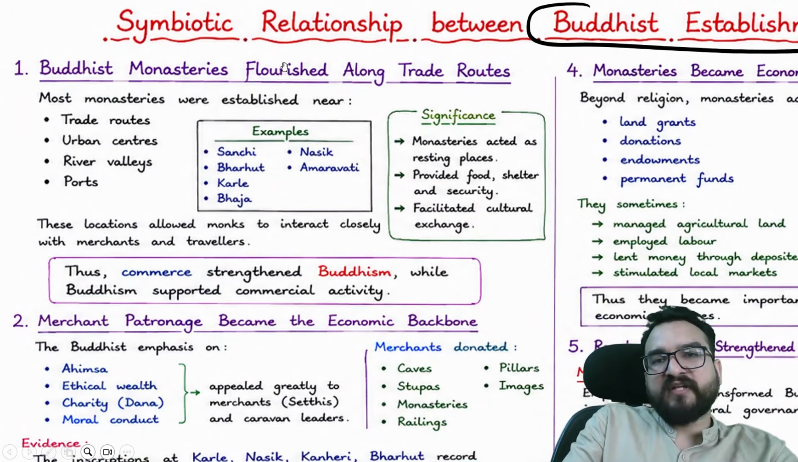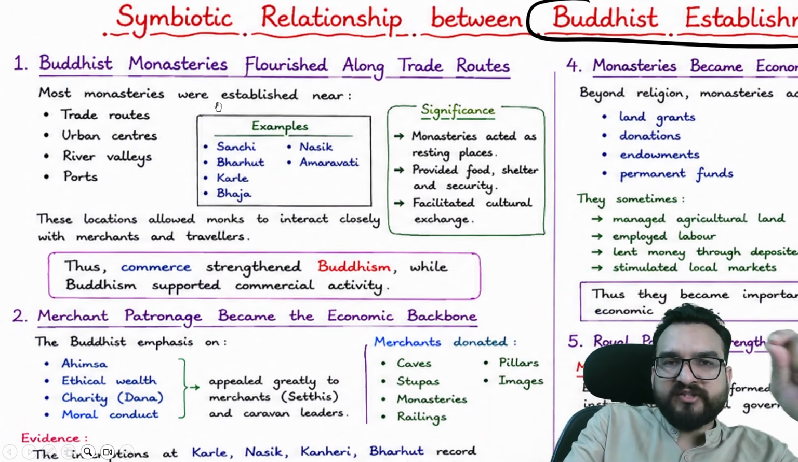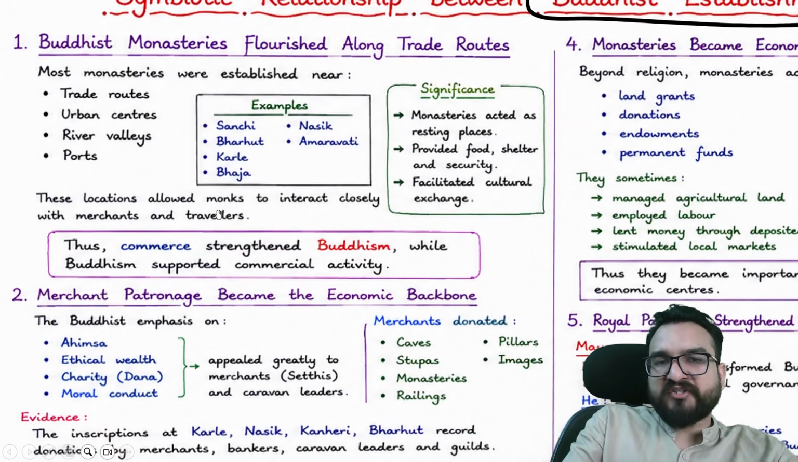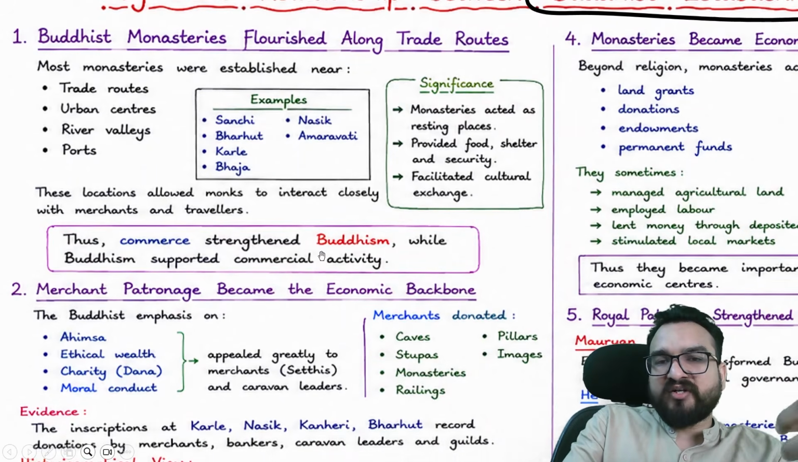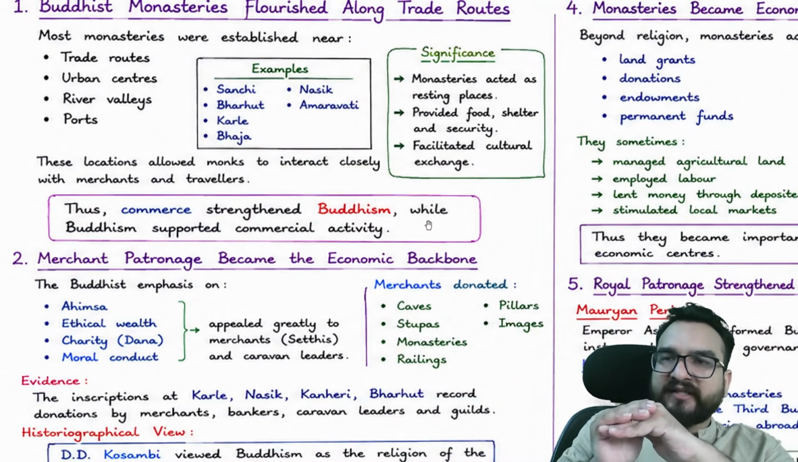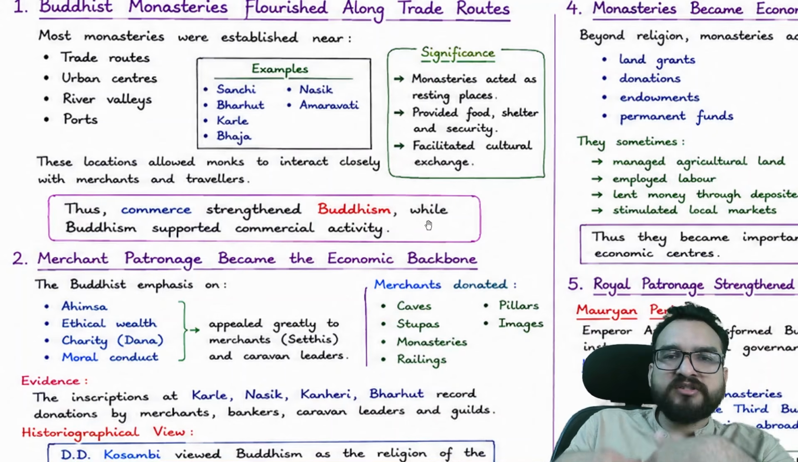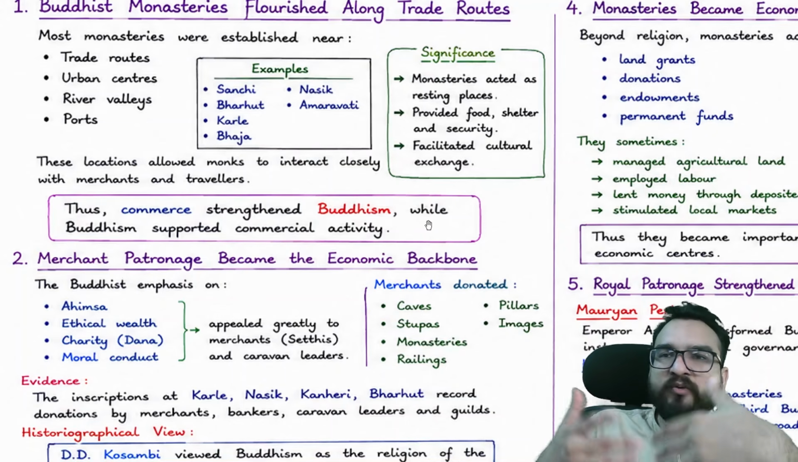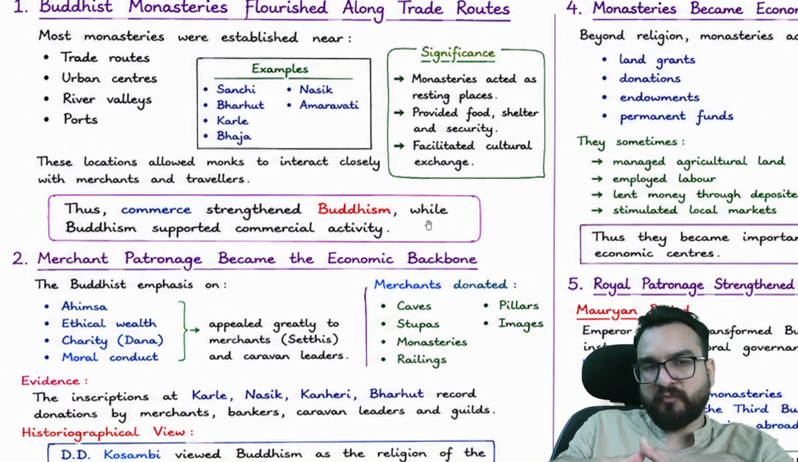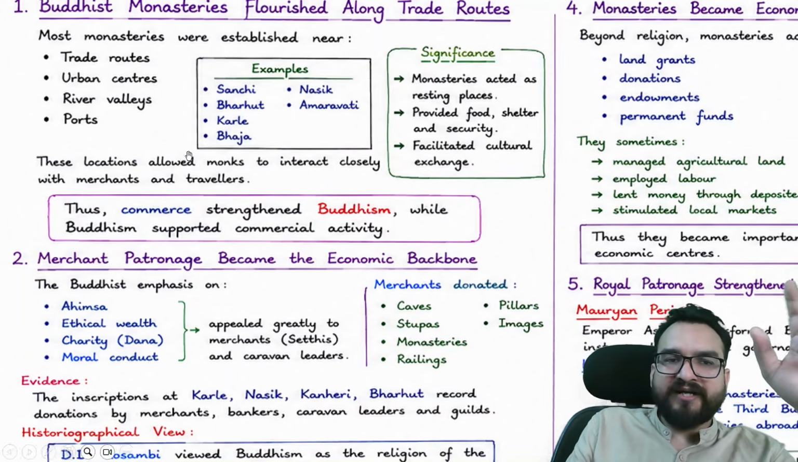Now, Buddhist monasteries flourished along trade routes. Most monasteries were established near trade routes, urban centers, river valleys, and ports, like Sanchi, Bharut, Amravati, you will be finding. These locations allowed monks to interact closely with merchants and travelers. Thus, commerce strengthened Buddhism while Buddhism supported commercial activity. Now, for commercial activity to happen, you need peace at a certain place, guys, right? If there are wars, no commercial activity will take place, and you are seeing that in the present day economy as well. Whenever war happens, the global economy comes down, right? So both are dependent over here.